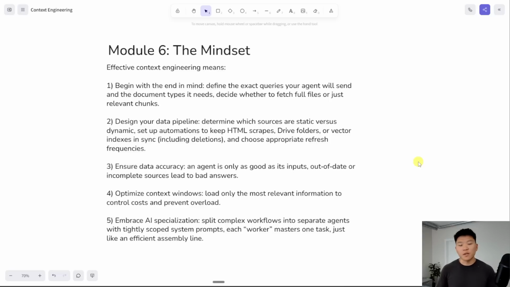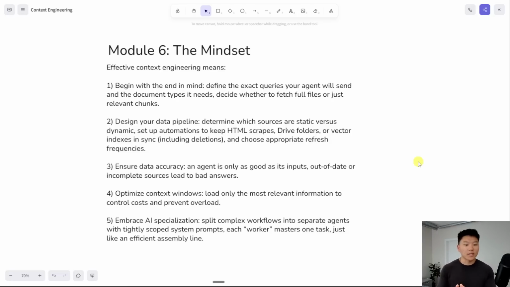The second point would be about designing your data pipeline. These data pipelines are so important. You have to think about all the sources that you're going to have. Are these going to be static or dynamic? Do they update frequently? Do I delete them frequently? How do I set up an automation to keep all of this relevant? If your agent's looking at a scraped website, how often does the website get updated? How often do we need to re-trigger the automation to pull in the website? Same thing with your database folders, your vector databases. You need to think about your refresh frequency and what happens in the case of deletions.